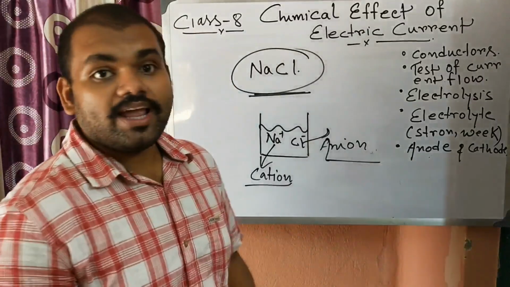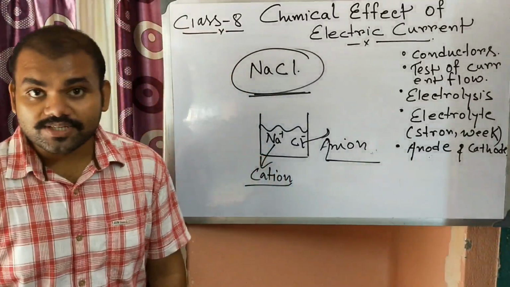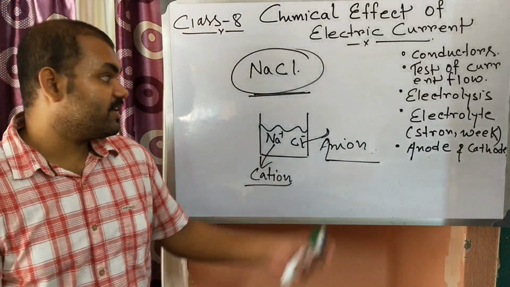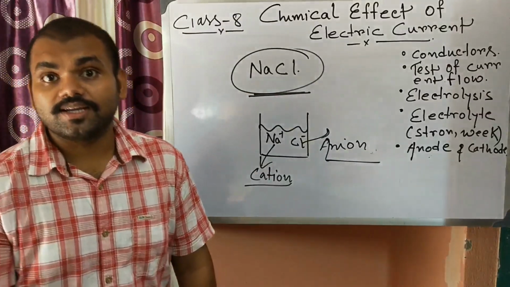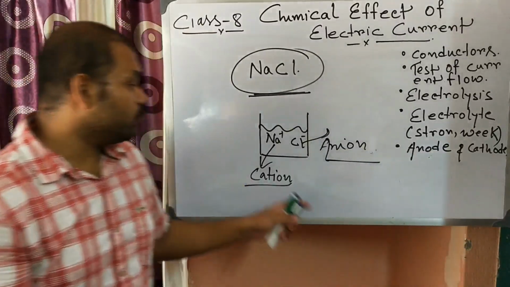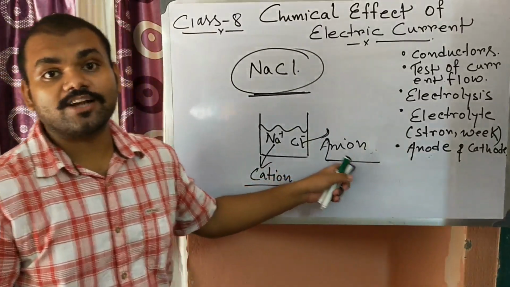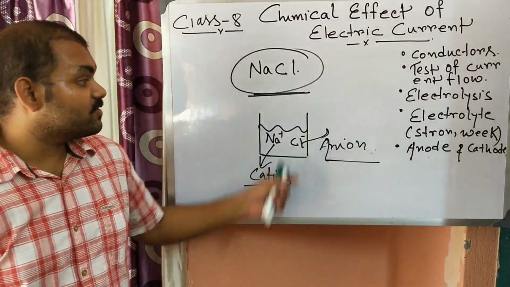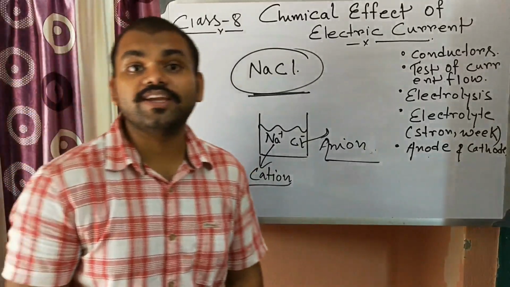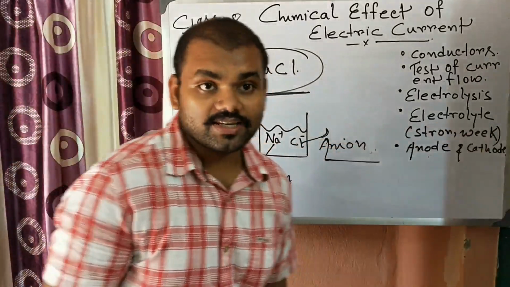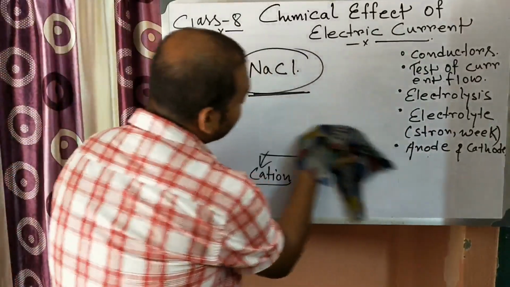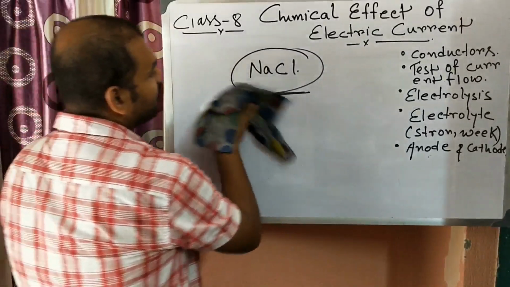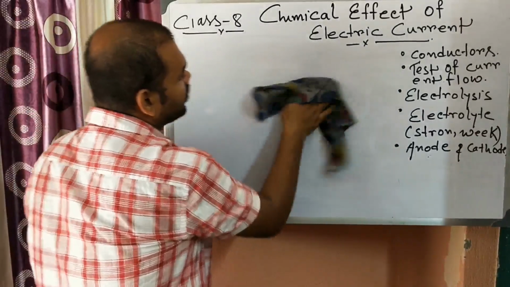So electrolytes are the substances which conduct electricity when in the fused state or in aqueous solution, and they also break into these cations and anions, and that's why after passing electricity new substances are formed. So that's why it is known as an electrolyte. Now there are a few weak electrolytes and a few strong electrolytes. So what do you mean by weak electrolyte and what do you mean by strong electrolyte?